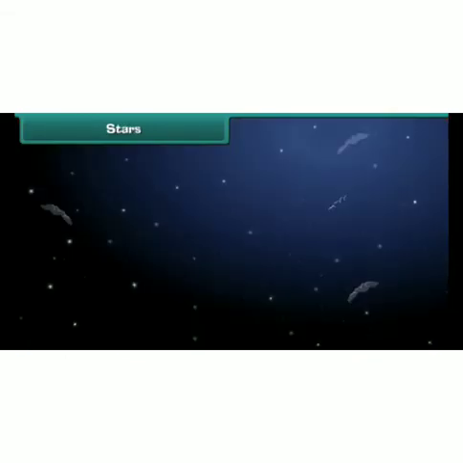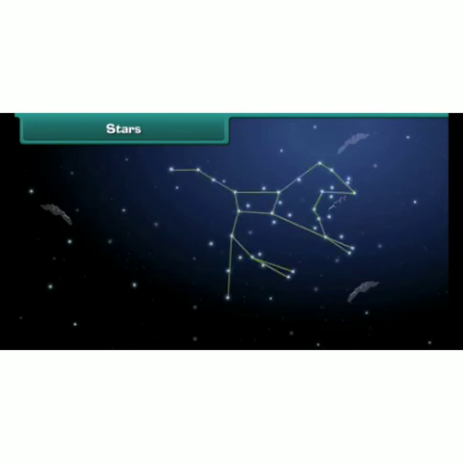Friends, as we know, there are a large number of stars in the sky. Some stars shine bright and some do not. You can also notice that some stars are single, while others come in a group or collection to form different shapes and patterns. Look, this one is called the Great Bear. This bright shining star is the pole star, which is always seen at the same place.